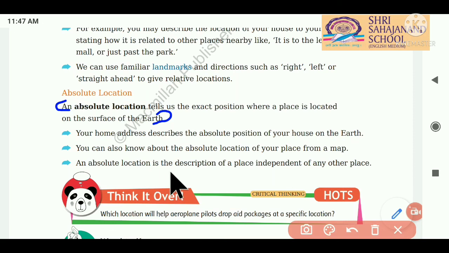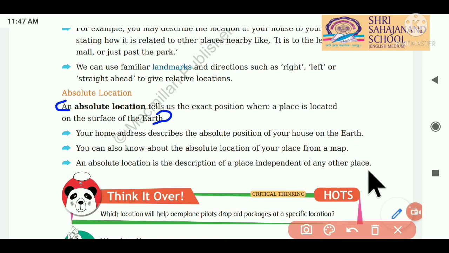An absolute location is the description of a place independent of any other place. Means it is not dependent. It is independent of any other place. Absolute location is the description of a place independent of any other place. That is the absolute location.